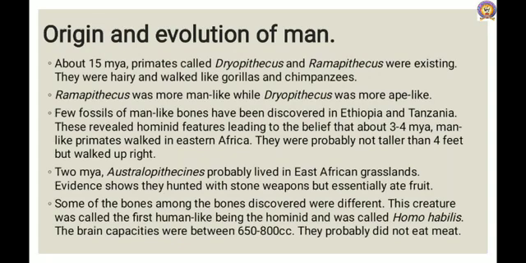This creature was called the first human-like being, the hominid, and was called Homo habilis. The brain capacity was between 650 to 800 cc. Cc means cranial capacity. They probably did not eat meat.